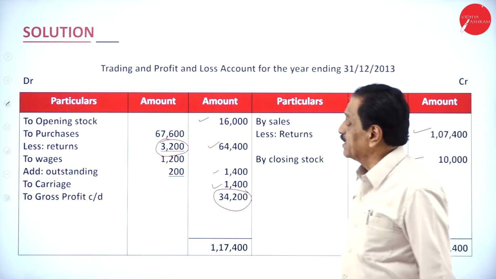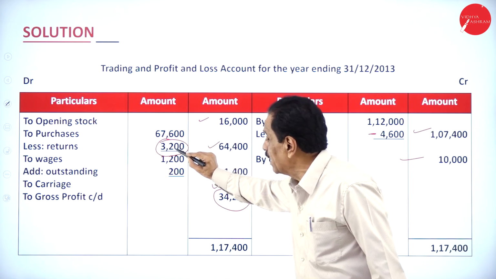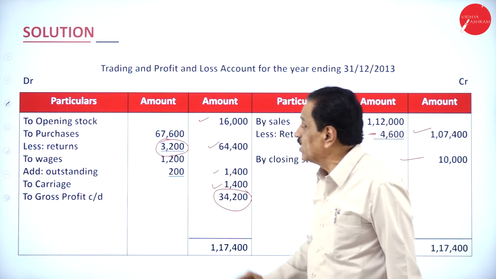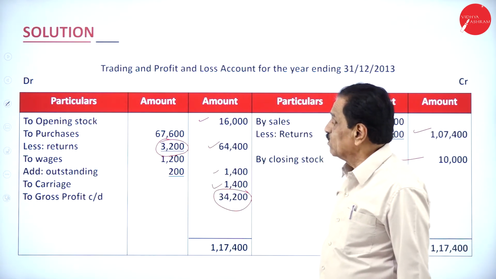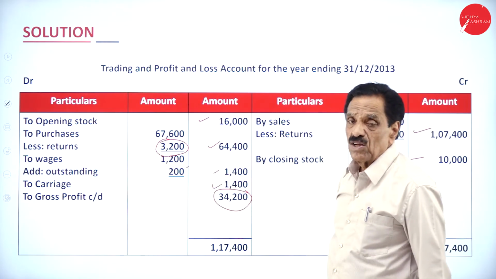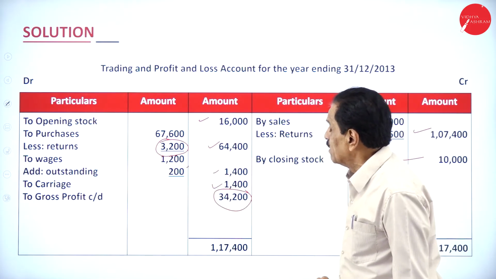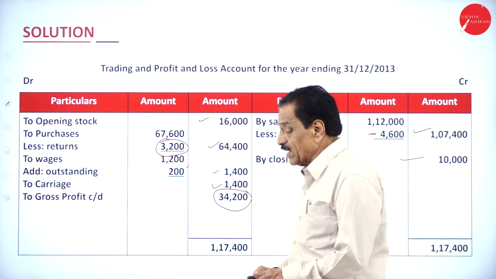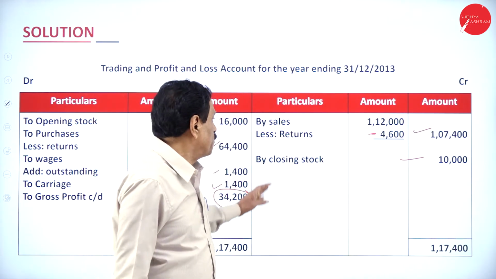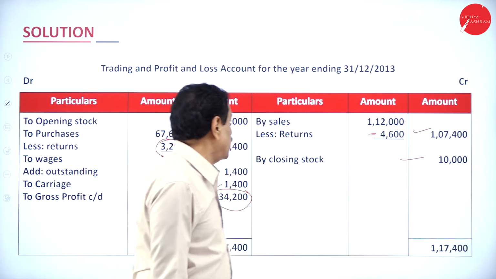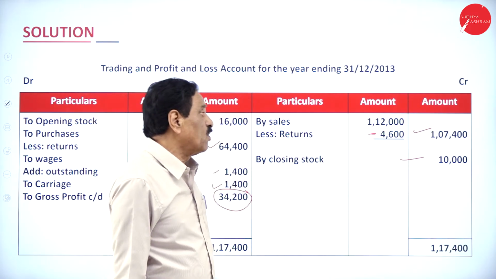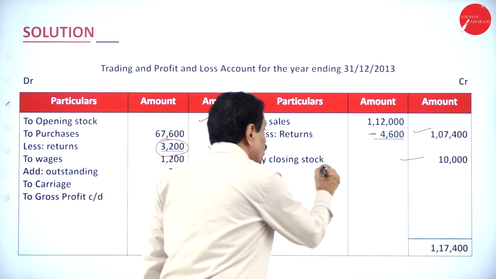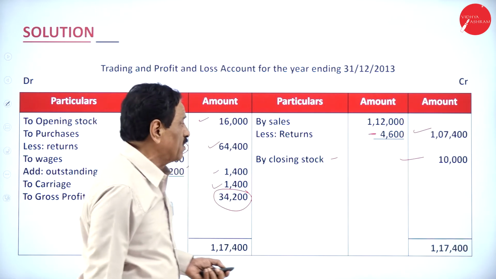So opening stock like this, purchase 67, how much return? 3,200. Wages 1,200, how much still payable? 200, it becomes 1,400. Your carriage inward is 1,400. Your sales is 1,12,000. Your sales return is 4,600. Unsold stock, closing stock, is 10,000.